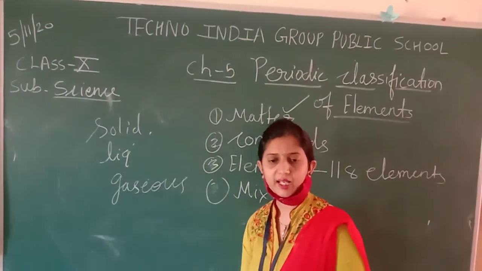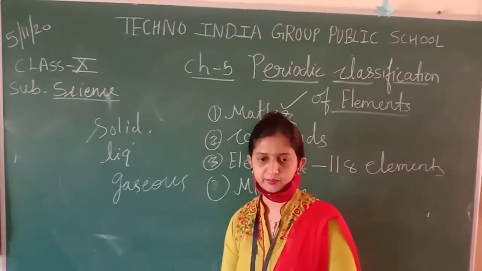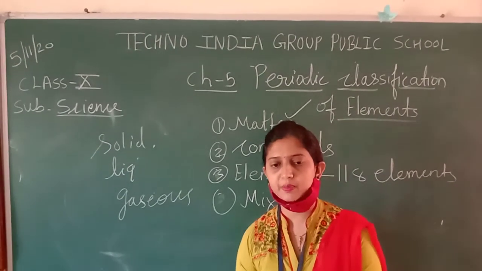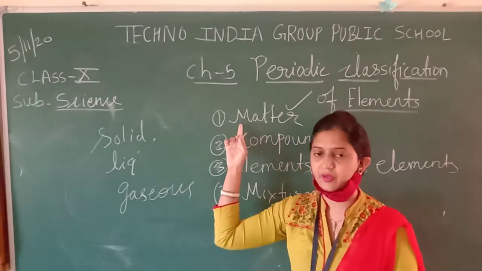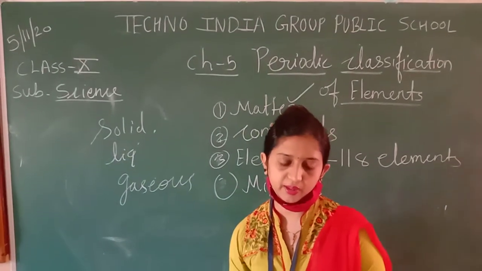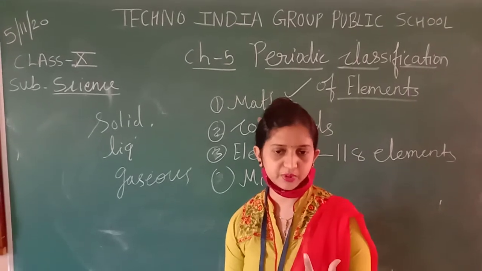Then what is the main classification of matter? Can anybody tell me how matter is classified? There are 2 types of substances in which matter is classified. Pure substances and what is the other? I have given you a hint. Pure substances and mixtures. So matter is classified into pure substances and mixtures.